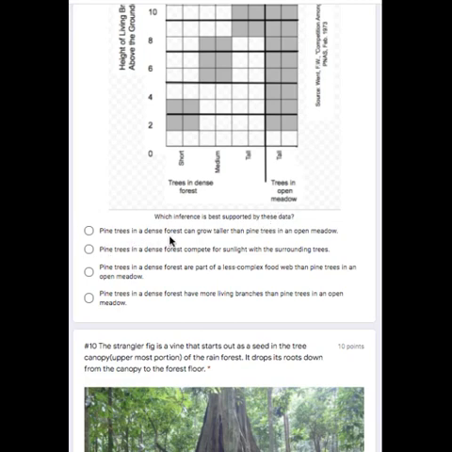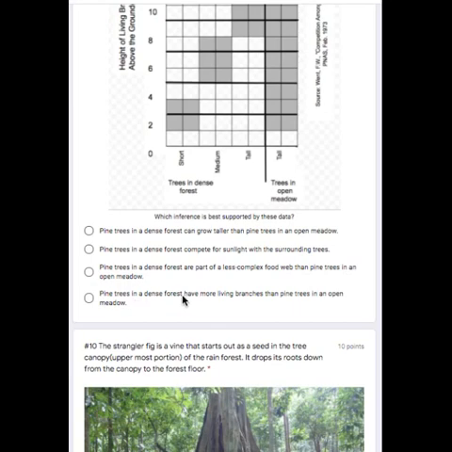Pine trees in a dense forest can grow taller than pine trees in an open meadow. Pine trees in a dense forest compete for sunlight with the surrounding trees. Pine trees in a dense forest are part of a less complex food web than pine trees in an open forest.